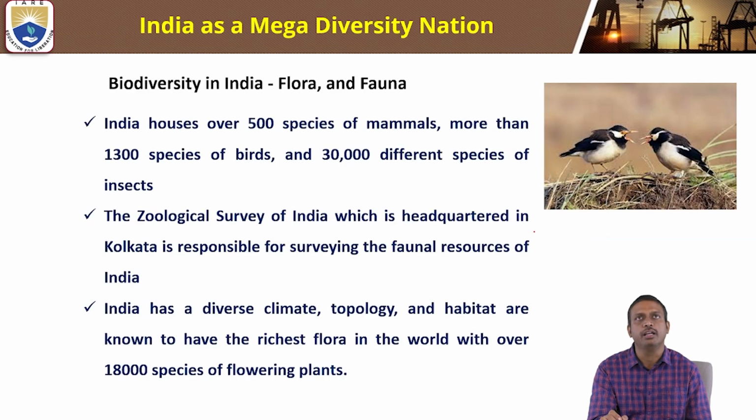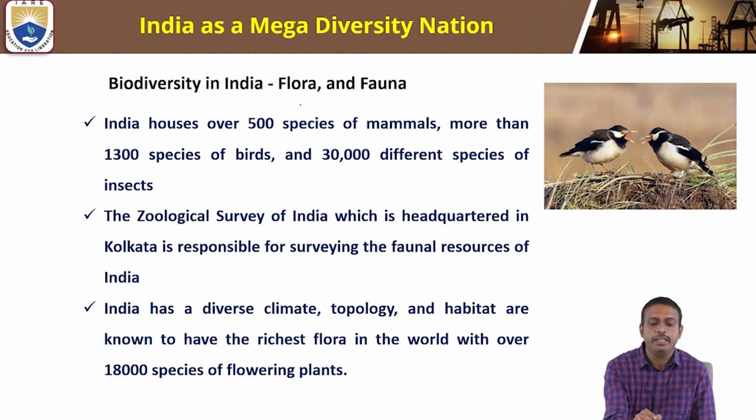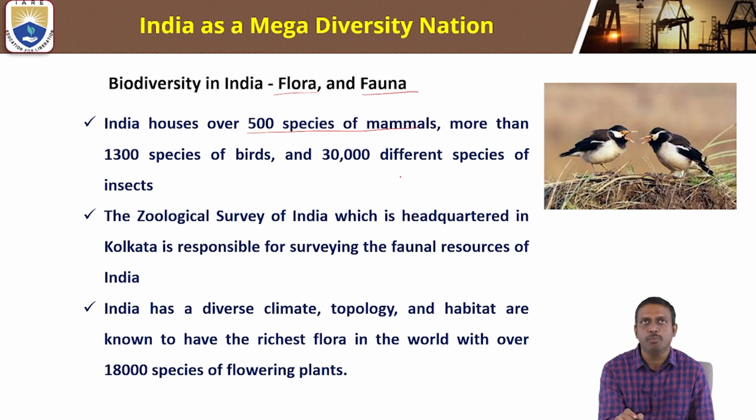What is the biodiversity in India, flora and fauna? India houses over 500 species of mammals, more than 1300 species of birds, and 30,000 different species of insects. The Geological Survey of India is headquartered in Kolkata.